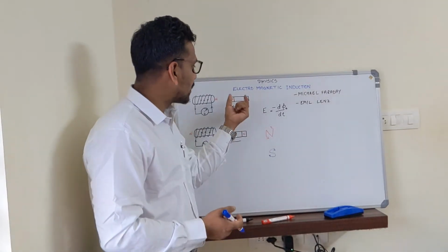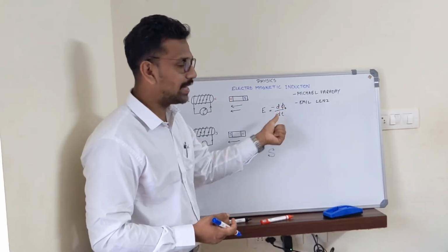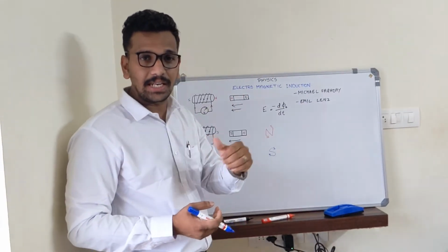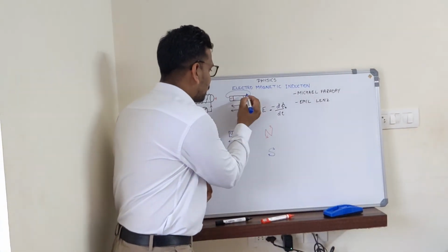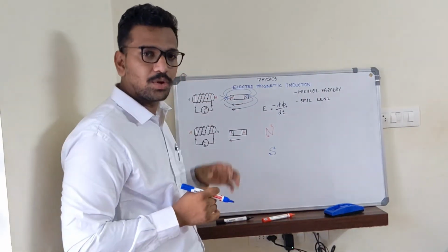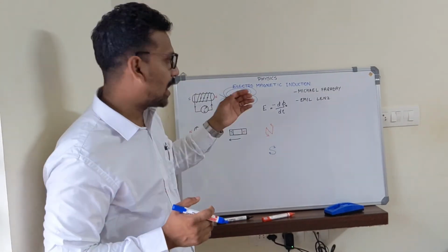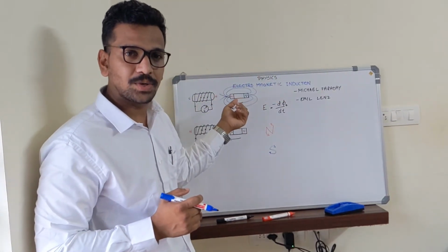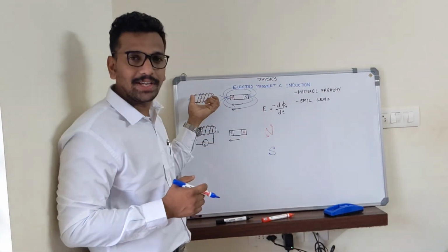Next thing is using a stronger magnet. Here in this equation we can see it is d phi by dt. So if you are increasing phi, that means if you are increasing magnetic flux. What is magnetic flux? We have studied, that is the amount of magnetic field lines which is passing through a surface. So if you are using a stronger magnet, more magnetic field lines will be there, which will be linked with these conductors, and that will be changing while it is moving. Understood? That is another way. So using a stronger magnet or using a large number of coils in the solenoid.